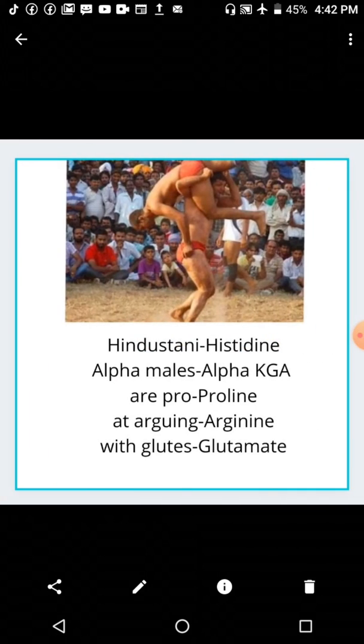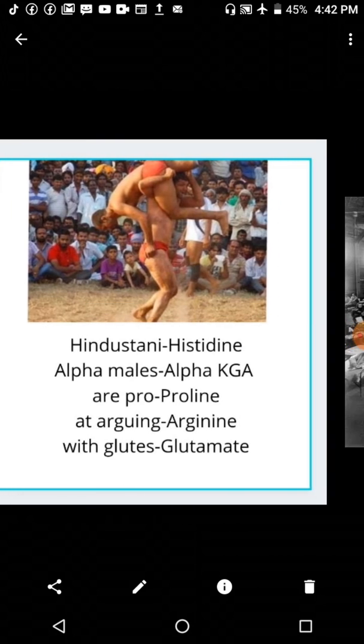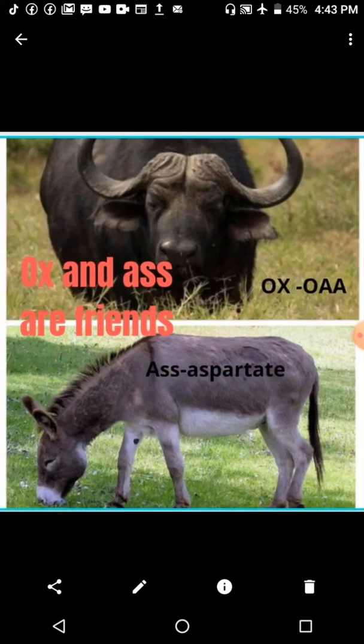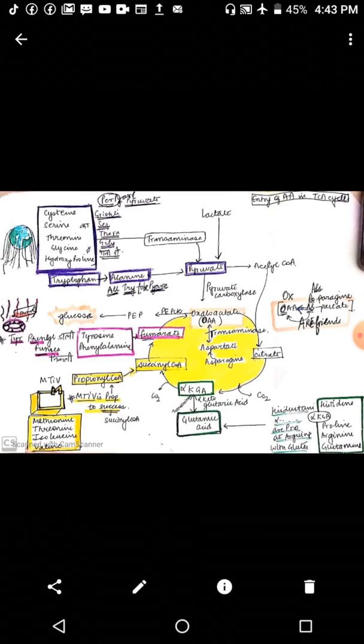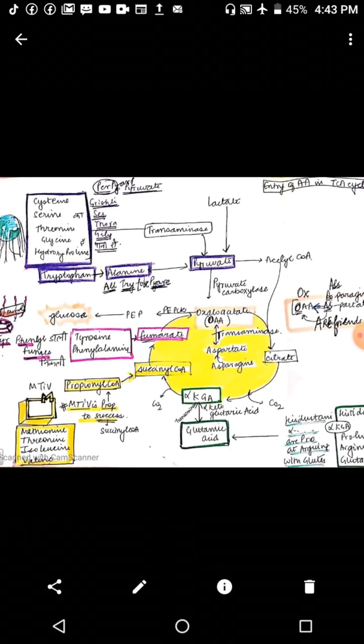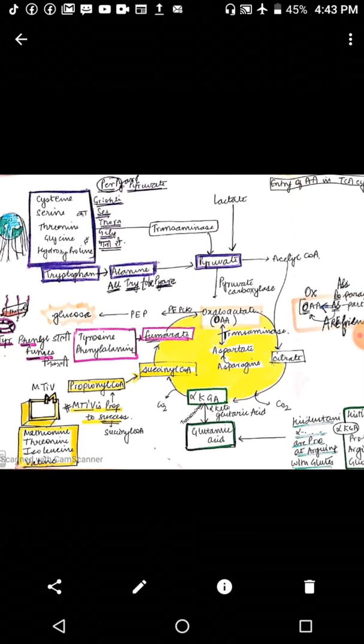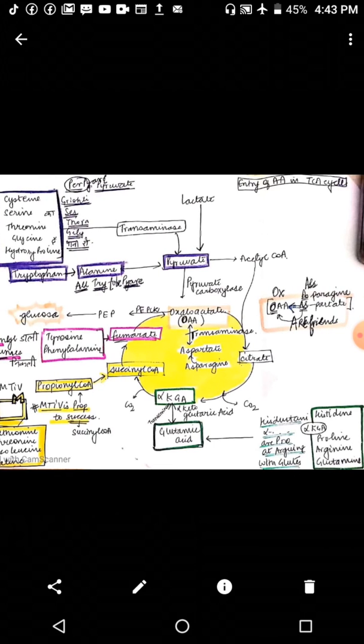Hindustani stands for histidine, alpha males alpha-ketoglutarate, which is the eventual intermediate formed from these amino acids, are pro stands for proline, at arguing arginine, with glutamate. Okay, so that is how we studied how different amino acids enter at various levels.